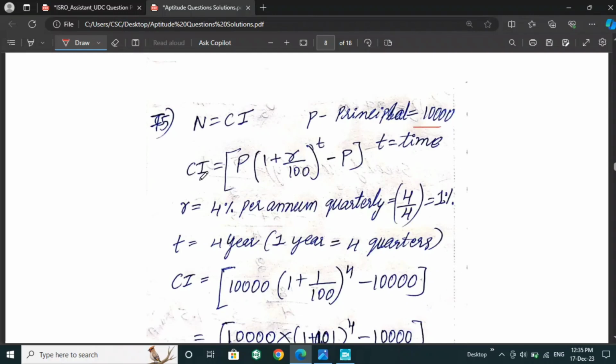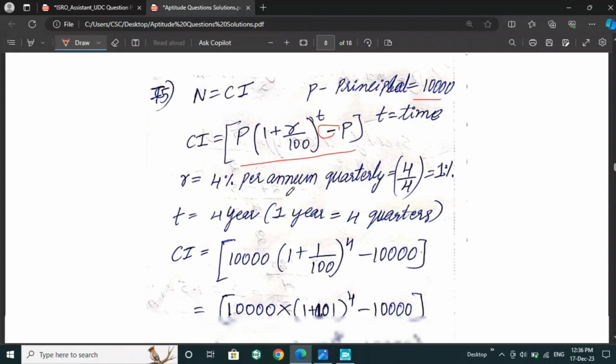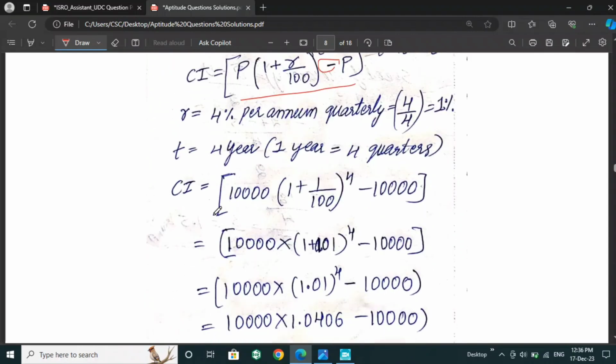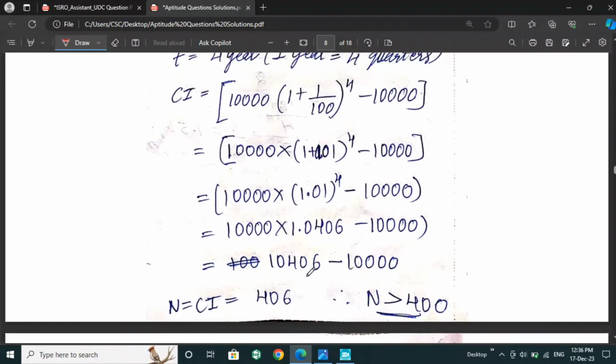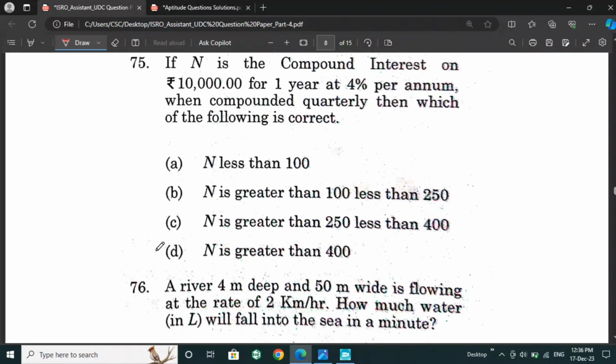We have to calculate using this formula: principal into 1 plus rate by 100, over the time. Then if we subtract the principal, we will get the compound interest. After calculating, we will get 406 as the compound interest, which is mentioned as n. So this n is greater than 400. So option D is the right answer for this question.